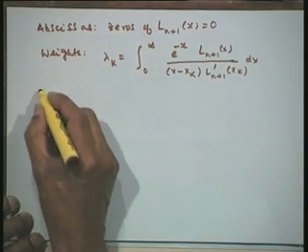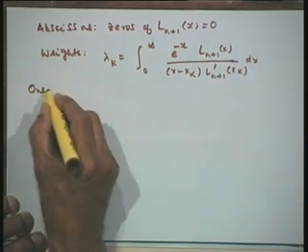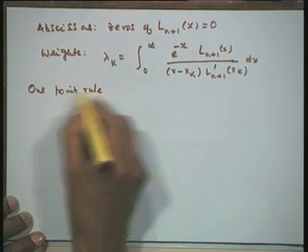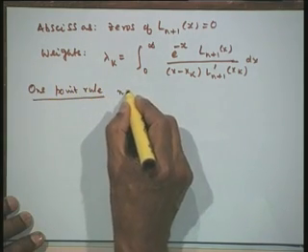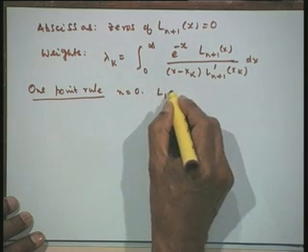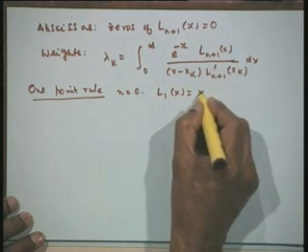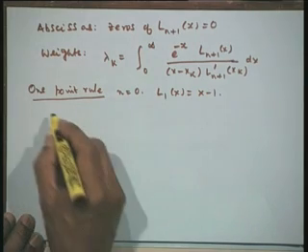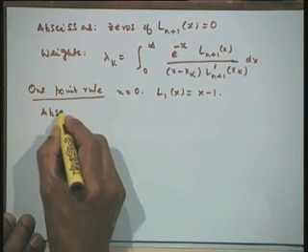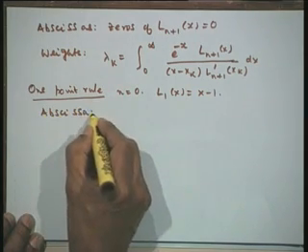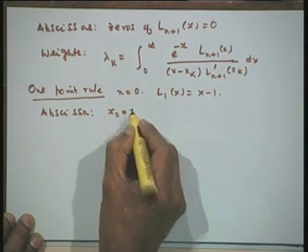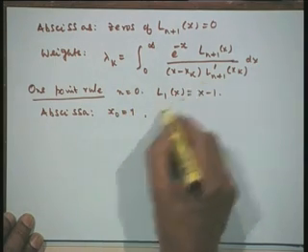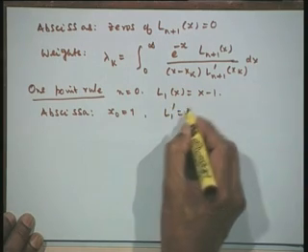Let us get two rules and then take an example. Let us take the 1 point rule. So, we will have n equal to 0 and L1 x is equal to x minus 1. Therefore, there is only one abscissa, x0 is equal to 1. Now, we need the derivative here. So, let us differentiate, that is 1.